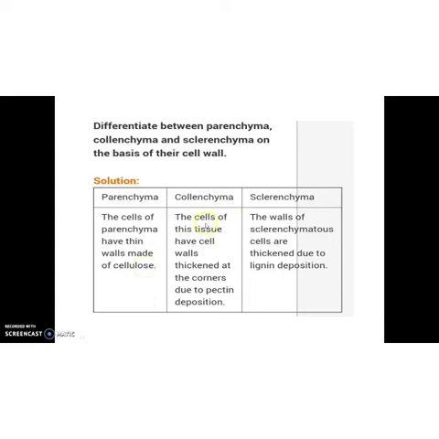And in collenchyma, the cells of this tissue have cell walls thickened at the corners due to pectin deposition, pectin. But here is a very thick cell wall because of lignin deposit. Clear? Thin cell wall, here thick at corners, and in sclerenchyma very thick cell wall. Here it is made up of cellulose, collenchyma made up of pectin, and sclerenchyma made up of lignin.